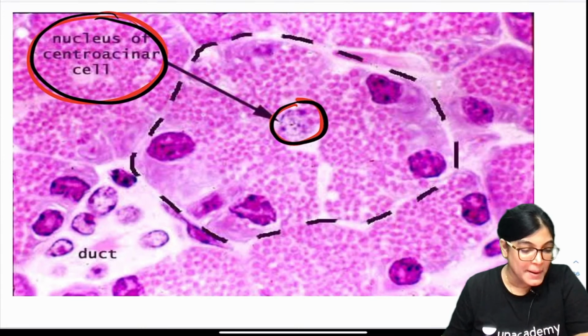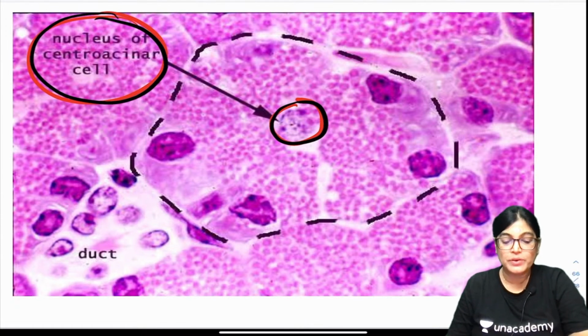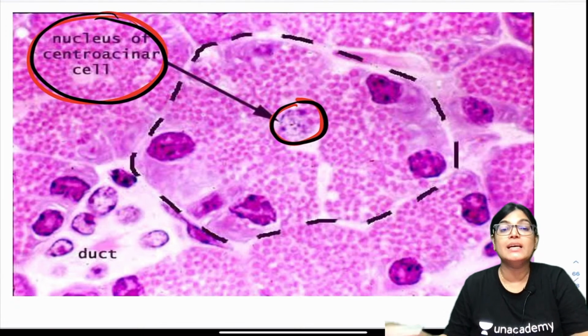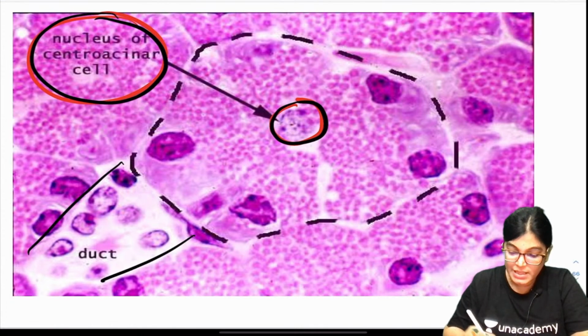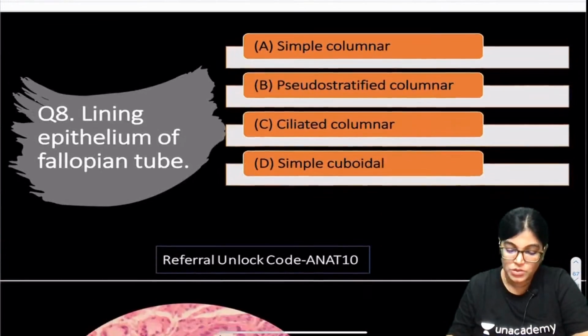Okay, got it everyone? Crystal clear to everyone? So this is a slide showing you the nucleus of centroacinar cell. And this is the duct which you are seeing. Initial part of it is lying inside. So let's move on to the next one, that is question number 8.